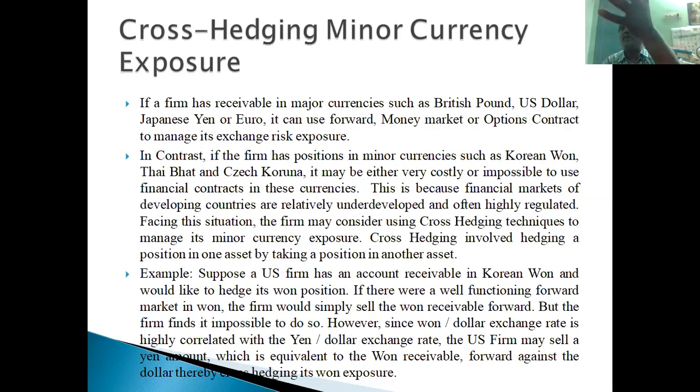We found that the Japanese yen dollar exchange rate is almost correlated, having a positive correlation with the Korean won dollar exchange rate. Then the company which has exposure in the Korean won dollar exchange rate, Korean won exposure, to hedge this exchange rate risk, they can go for the Japanese yen and dollar exchange rate, right? They can accept it. This is the way cross hedging, minor currency hedging, is done, right?